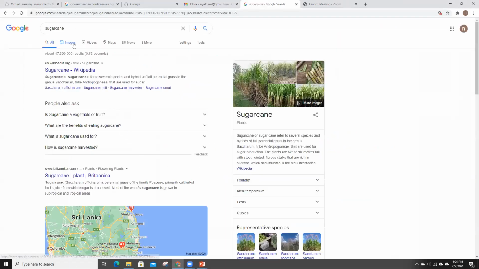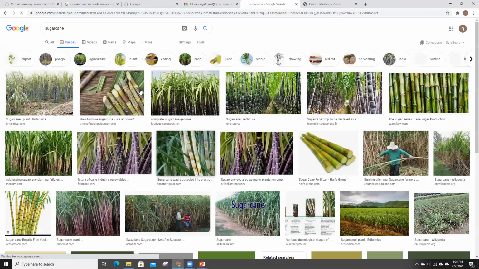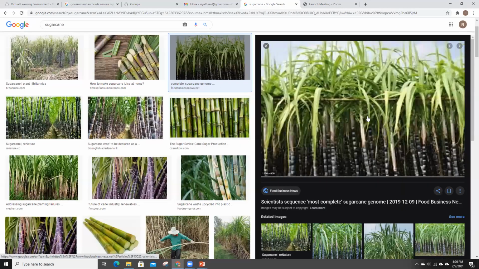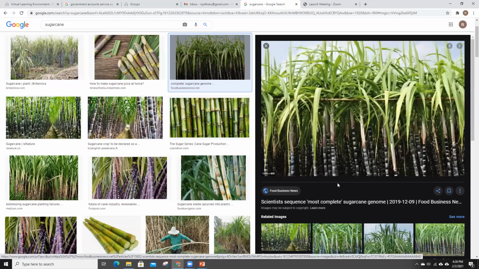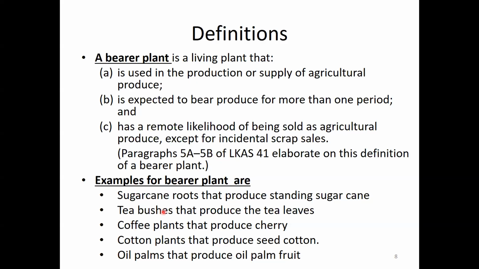This is sugarcane, right? Everybody knows. Sugarcane roots that produce standing sugarcane. The roots, sugarcane roots.